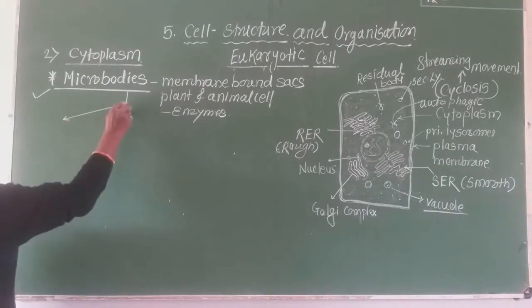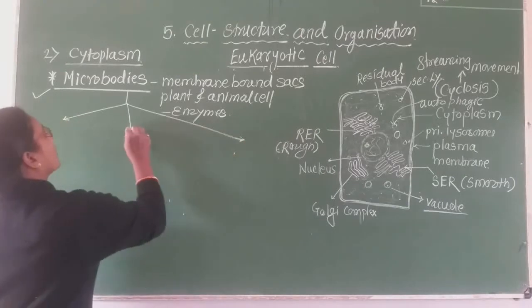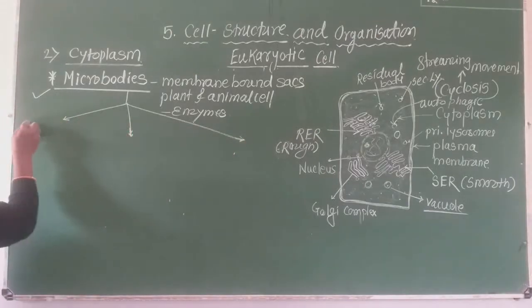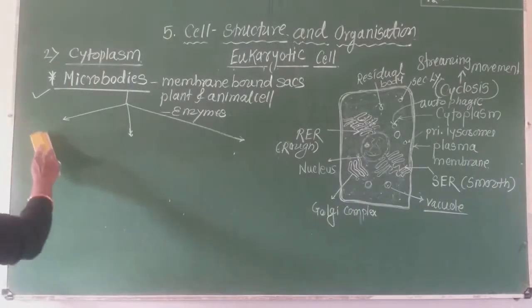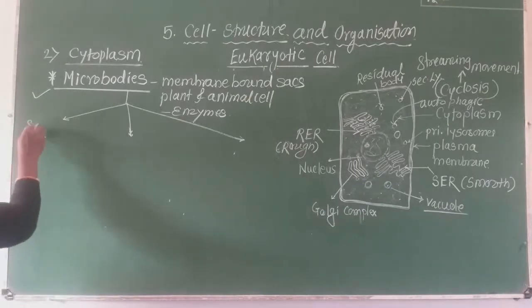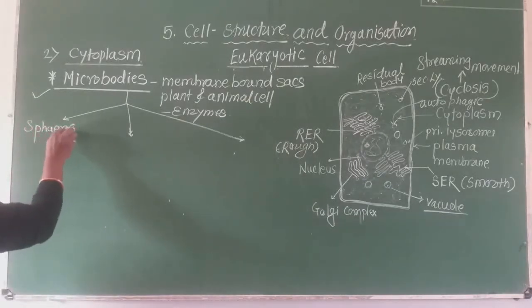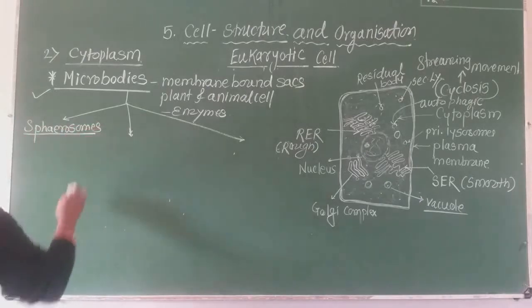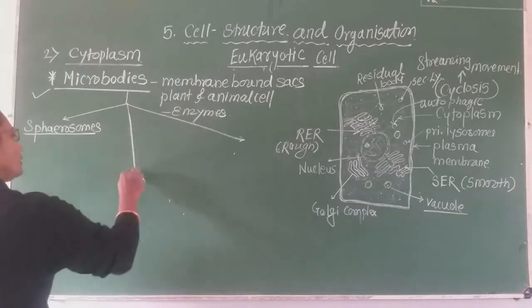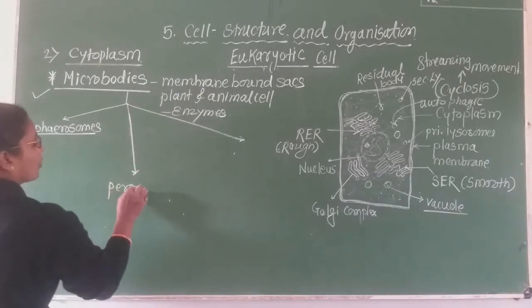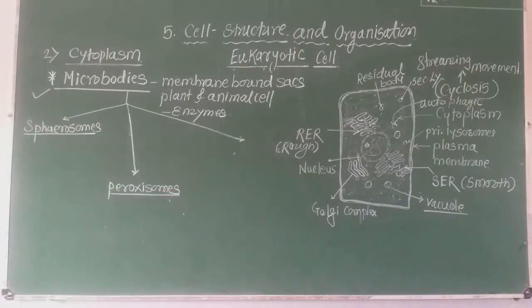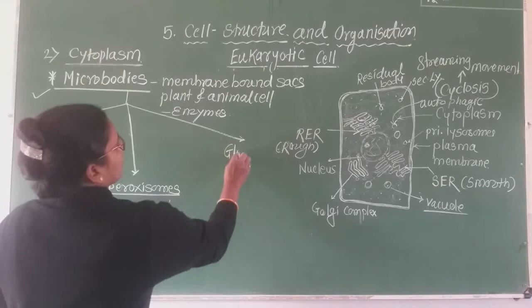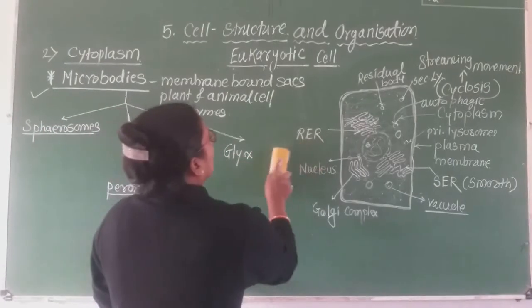The first type is the spherosomes. The second microbody is the peroxisomes. The third microbody is the glyoxysomes.